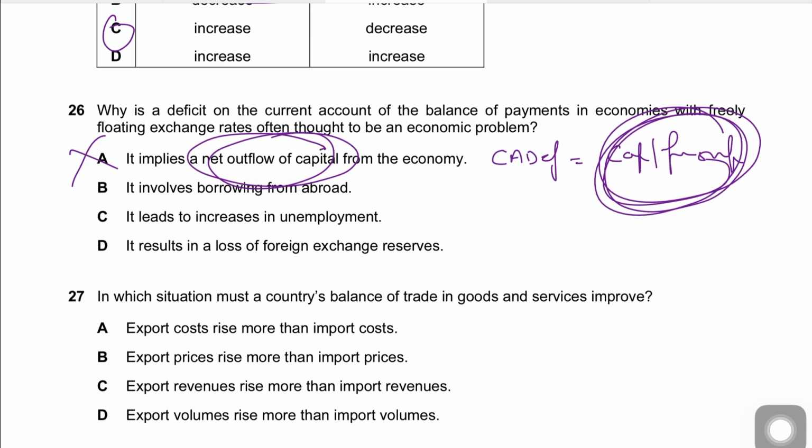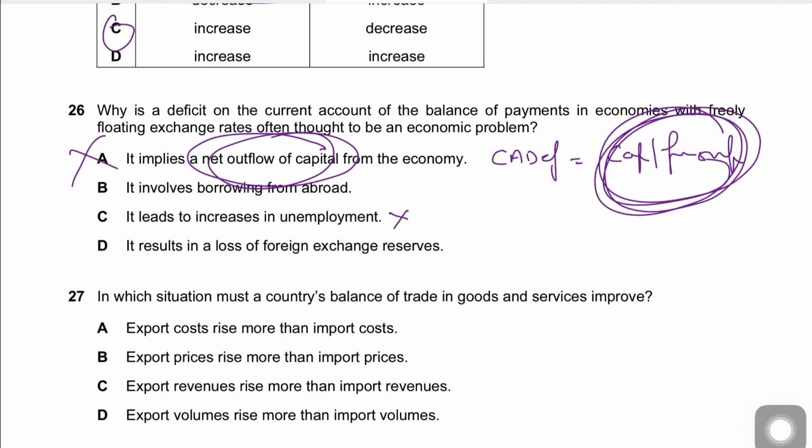C says it leads to an increase in unemployment. This is a very strong comment to make, because a current account deficit may contribute to unemployment, but it does not always directly lead to it. So this is not the best possible option. Although it's not incorrect, there might be a contribution, it's not the best possible option, as told to you guys before as well.